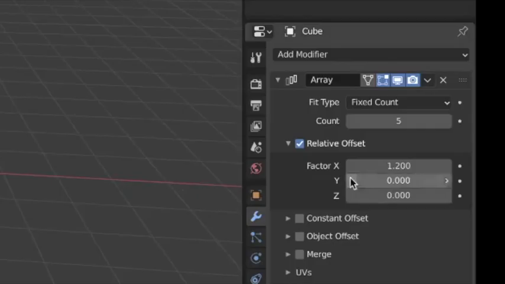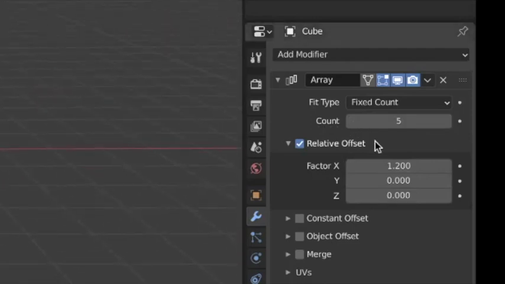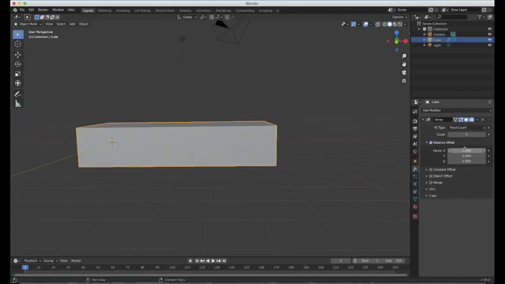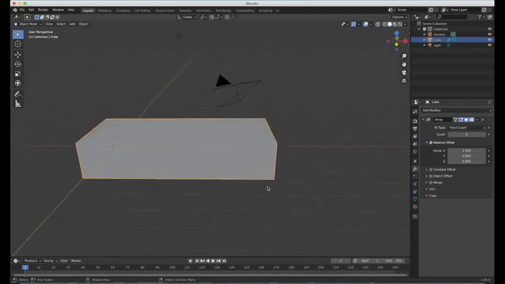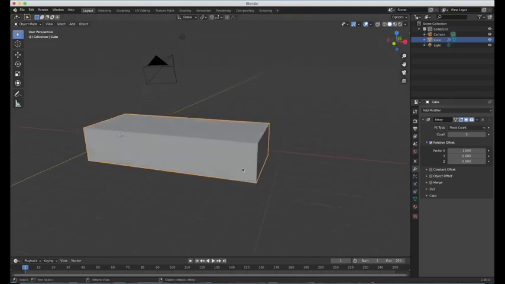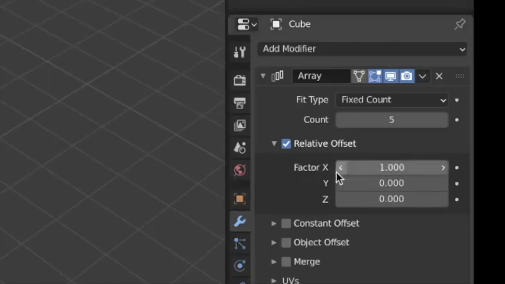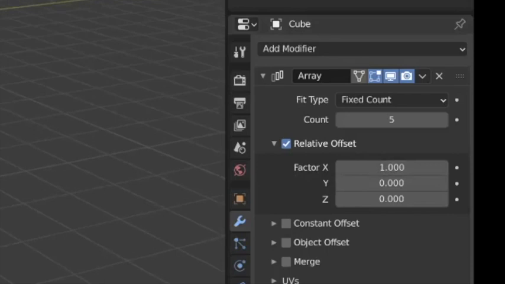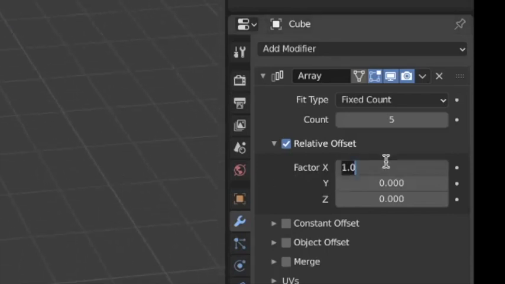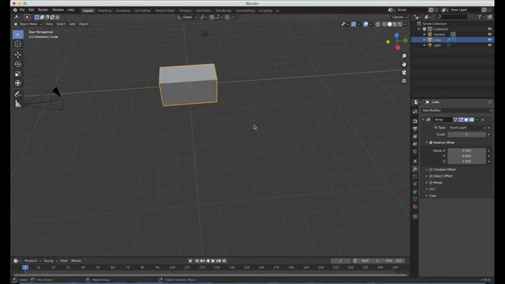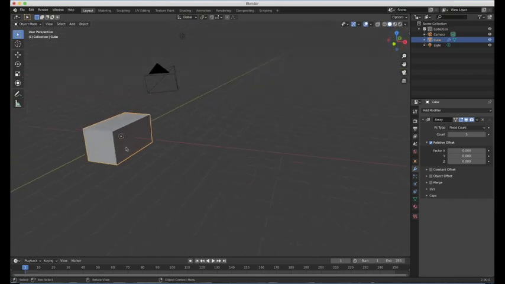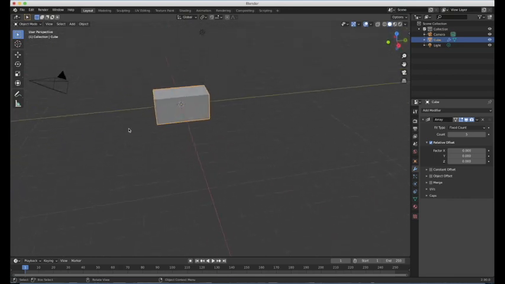Yeah, so we have a number here, the count number. That's how many times it's going to appear. This value here is the spacing between each object, because if it's set to 1, then it'll look like they're all fused together basically. So that's pretty much what you need to know there. And we don't want it to be moving along the x-axis. That's what this value here is for, the x-axis. We're going to set that value to 0. So that means that all 5 of those objects are in the exact same place, which is why it looks like just 1 at the moment.